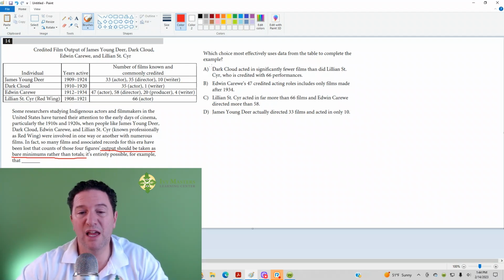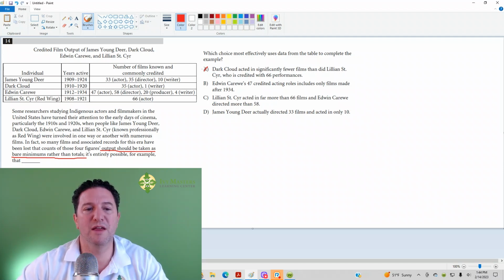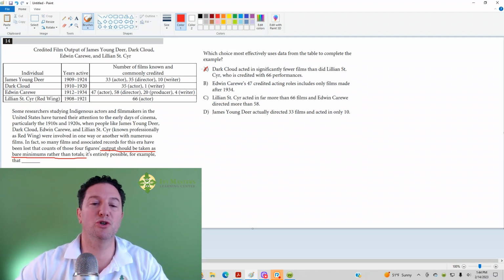Answer choice A. Dark Cloud acted in significantly fewer films than did Lilian St. Cyr, who is credited with 66 performances. So that's an example of something that is true based on the table, but it's not completing the sentence properly, because our prediction is, if these are bare minimums, that they might have worked more than this.